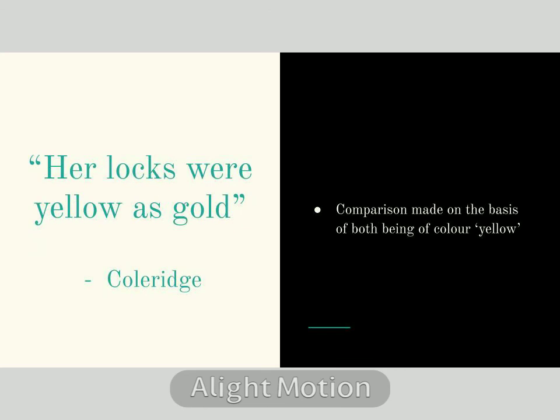Let us take a look at another example, this time from Coleridge's The Rime of the Ancient Mariner. And the line reads, "Her locks were yellow as gold." So a woman's locks of hair are being compared to a metal, gold, two very dissimilar things. But the comparison is made on the basis of similarity. Similarity of what? Similarity of color, appearance. Gold is yellow and so are the locks of hair.